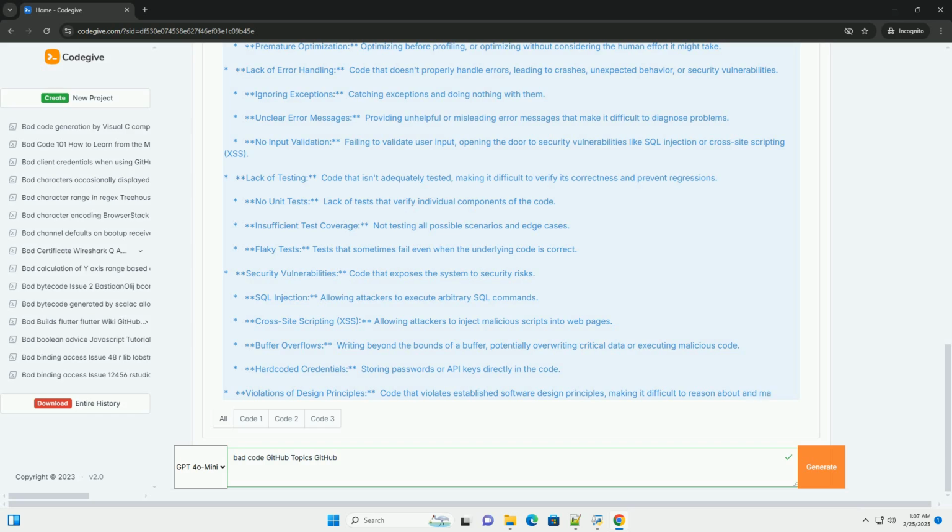Let's imagine a scenario where a small team is working on a Python script to process customer orders. Initial state, bad code. This code is hard to read, with no comments and cryptic variable names. Prone to errors, with no validation of order_data. Not modular, it does everything in one function. Difficult to test.